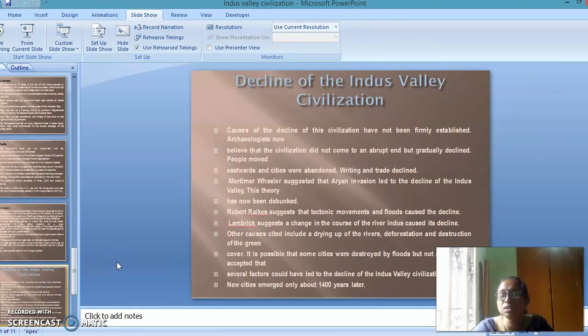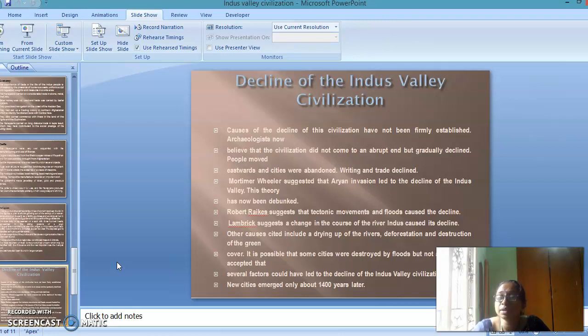So what about the decline? The third phase is decline, 1900 BC. The causes of the decline of the civilization have not been firmly established. Archaeologists now believe that the civilization did not come to an abrupt end, but gradually declined. People moved eastwards, and cities were abandoned. Writing and trade declined. Mortimer Wheeler, the archaeologist, suggested that the Aryan invasion led to the decline of the Indus Valley, but this theory has now been debunked.